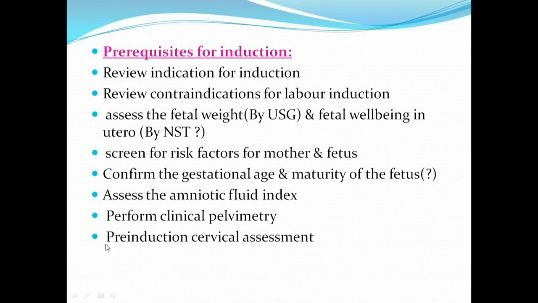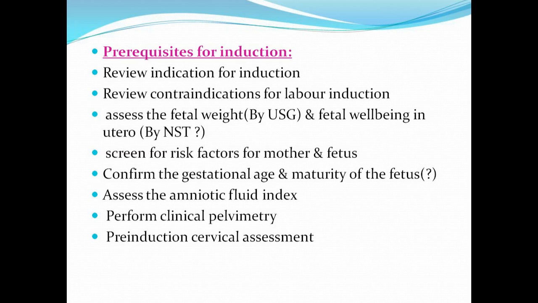Then do something called pre-induction cervical assessment. Now before the actual labor, you all know that there is a pre-labor phase lasting for 1 to 2 weeks before the actual labor pains. During this pre-labor phase, the cervix is undergoing so many ripening changes called pre-labor cervical ripening.